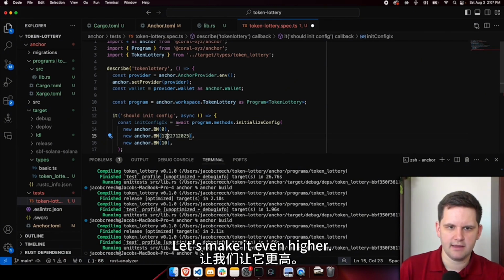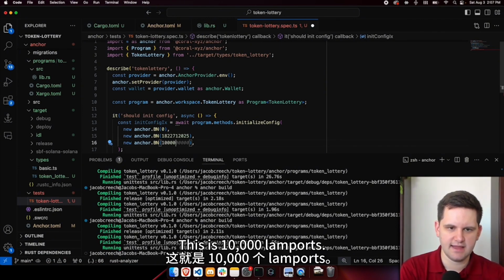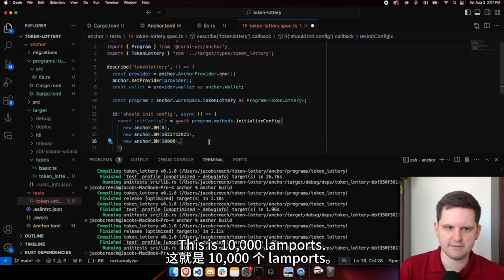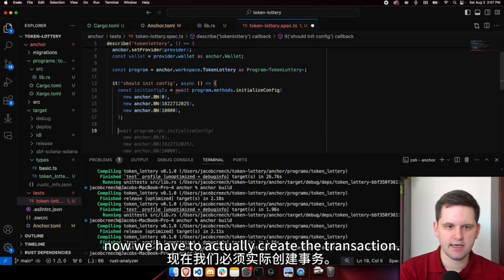Boom, that's really high. Let's make it even higher, so it's way in the future. And the price, let's make the price 10,000. This is 10,000 LAN ports. All right, so we have the instruction. Now we have to actually create the transaction.